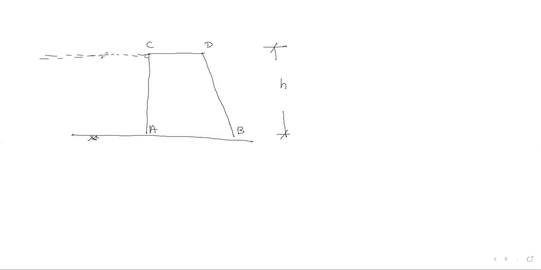Now we can have the wedge. The wedge is nothing but a triangular portion, ADE.